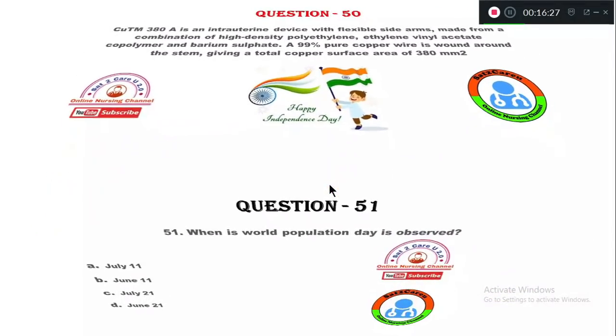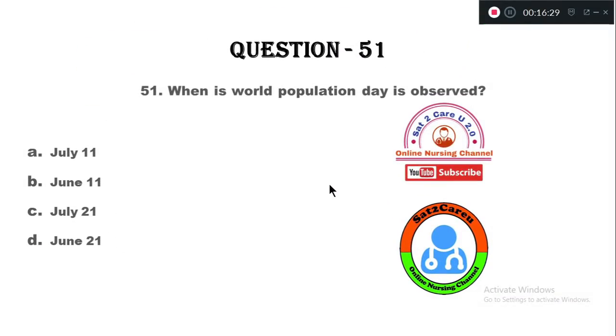Now let's see question 51. When is World Population Day observed? Option A, July 11th, B, June 11th, C, July 21, D, June 21. World Population Day is celebrated every year on July 11th.